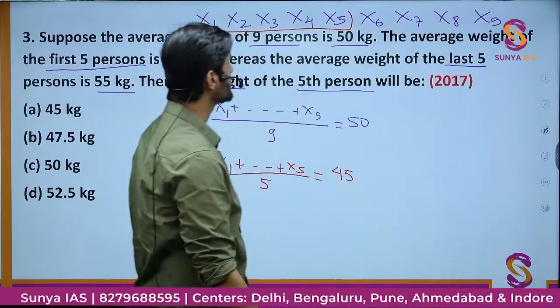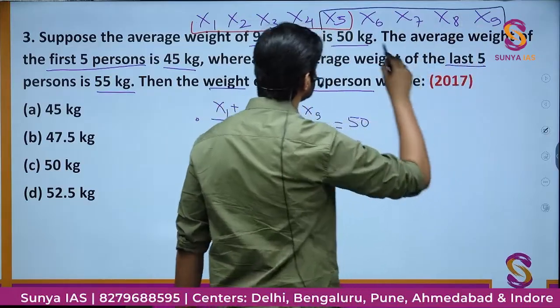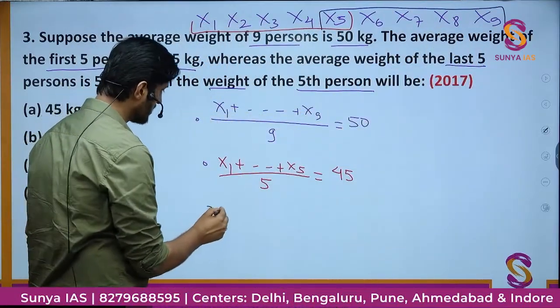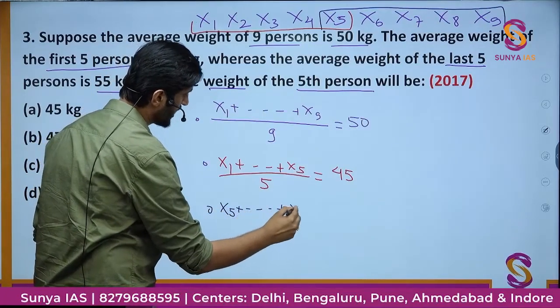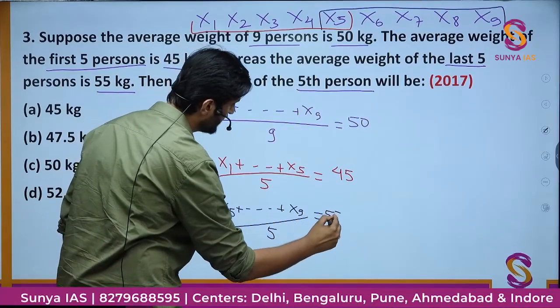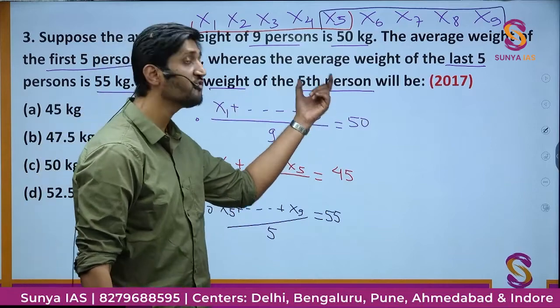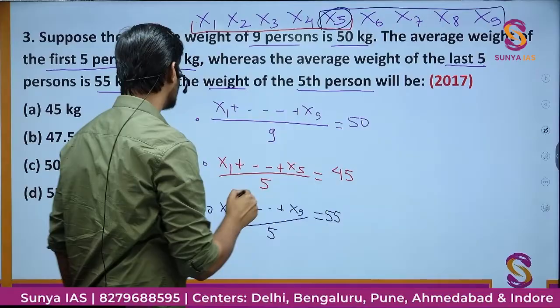Which are going to be the last 5 persons? From X5 until X9, these are the last 5 persons. So from X5 to X9, these 5 people, their average weight is given to be 55. What we have to find is the weight of the 5th person, that is, the weight of this X5.